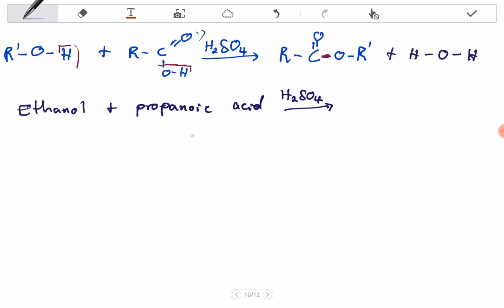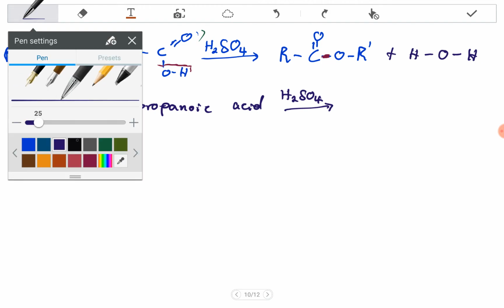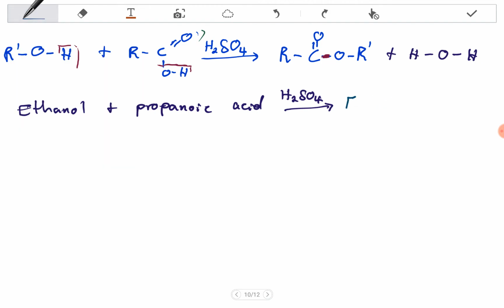Remember that we said the suffix is coming from the acid. This was ethanol, so we're going to get ethyl already. And since the suffix is coming from propanoic acid, we're going to get ethyl propanoate plus water. So these are just the IUPAC names. Now we must draw the structures as instructed.